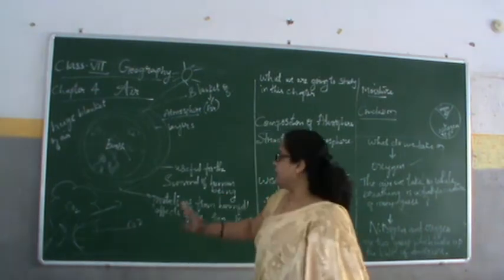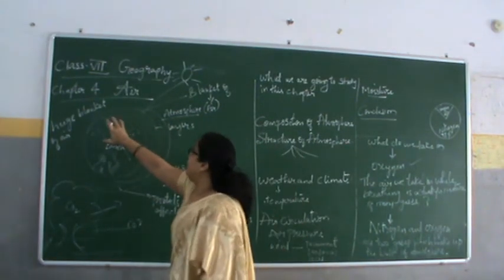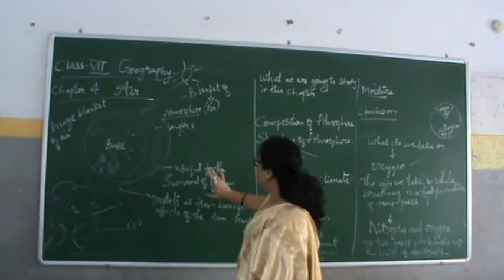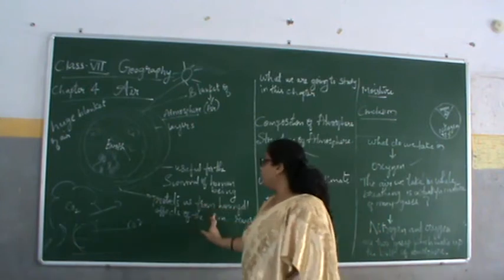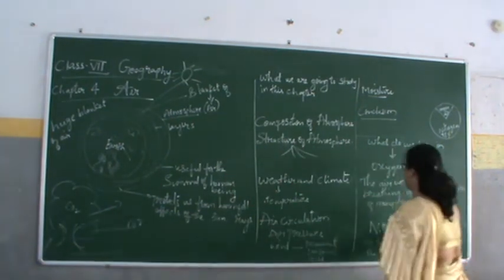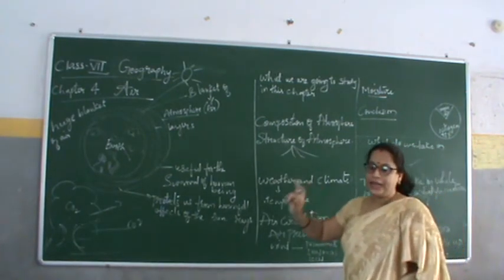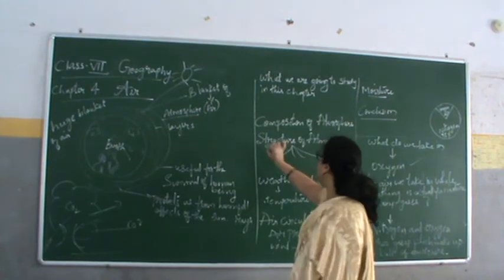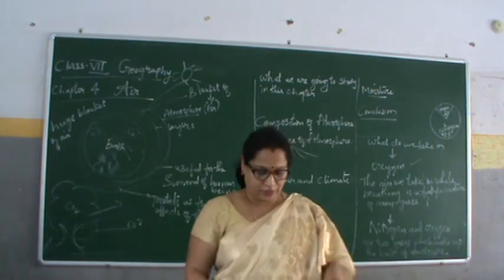Then I think you have a clear picture with this diagram, the blanket of air, and the harmful effects from the sun rays that we are getting, and carbon dioxide, nitrogen, oxygen. I think this is a clear picture for you. Next we go for the structure of the atmosphere. So what is the structure of our atmosphere?